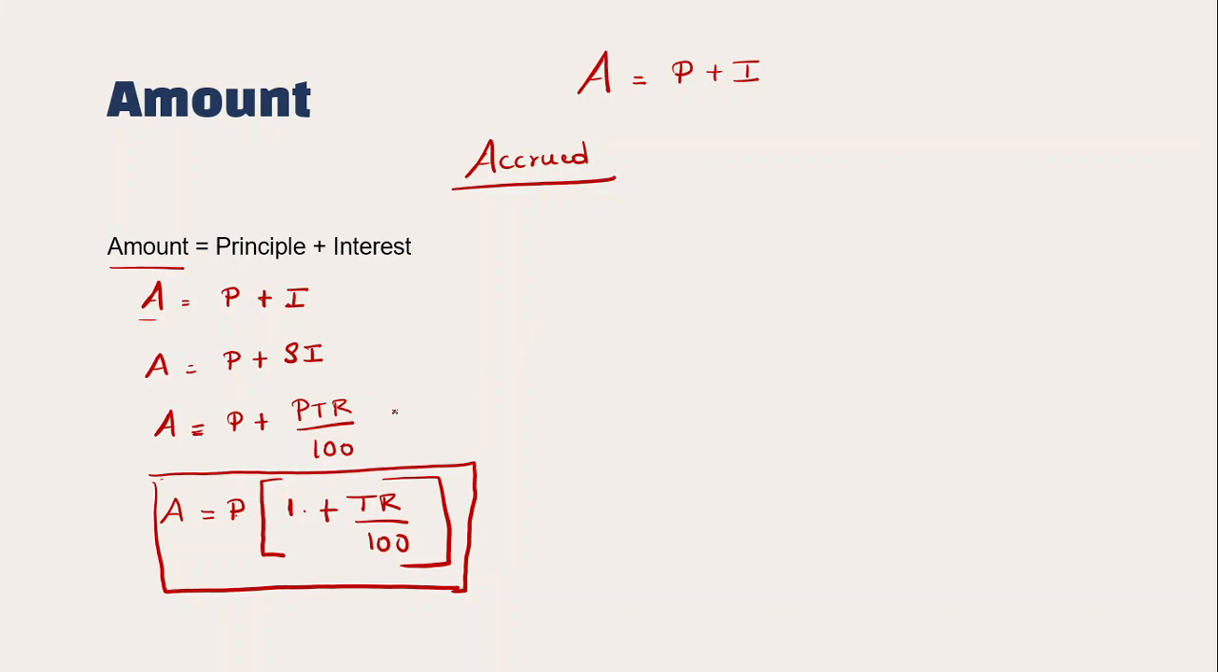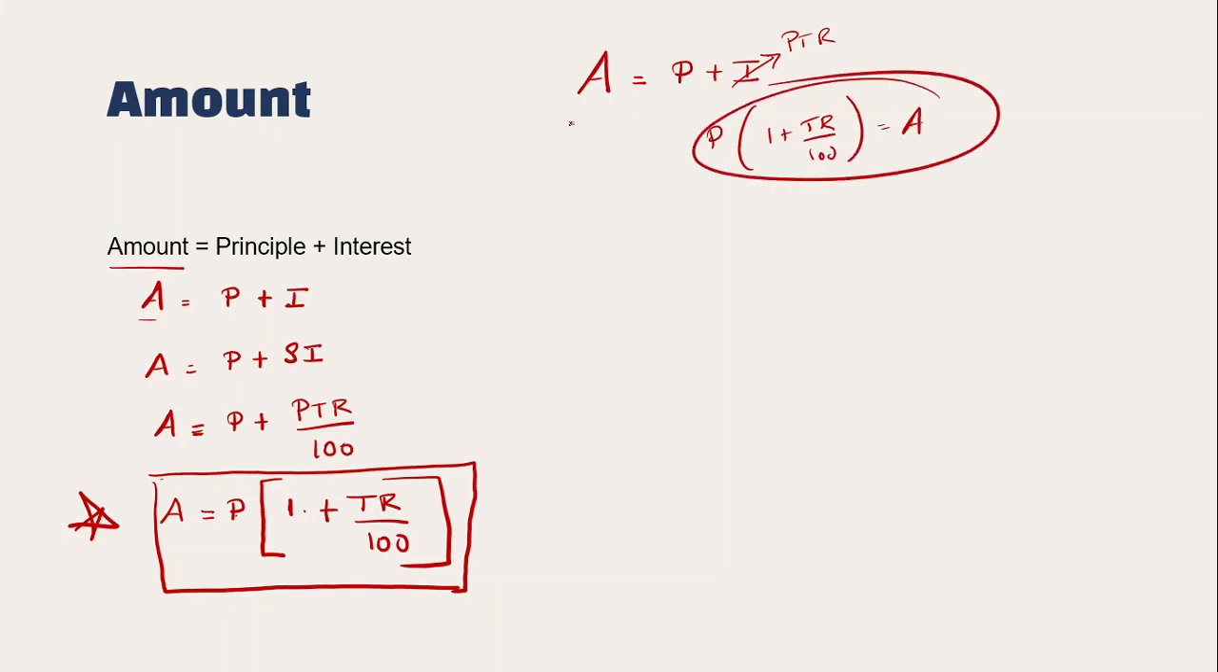This is the amount formula in case of simple interest, which is very easy to remember also. Here, you know simple interest is PTR by 100, right? If you take P common in both, you get P of 1 plus TR by 100. So this is nothing but the amount in case of simple interest, right?